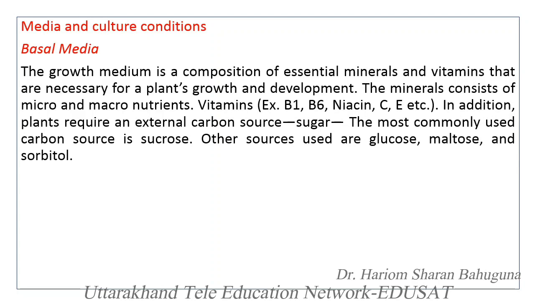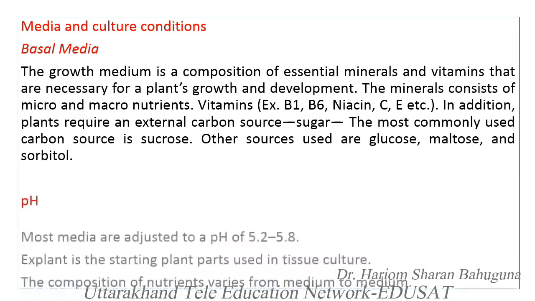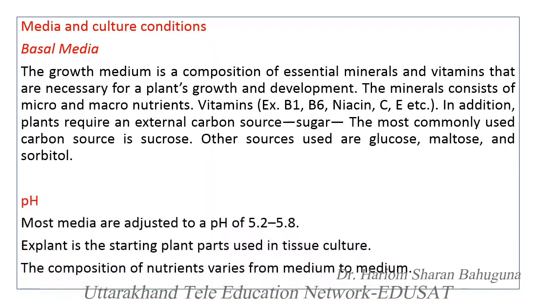Some plant growth regulators, plant hormones, are also added. In most cases the pH of the culture media should be 5 to 5.8.